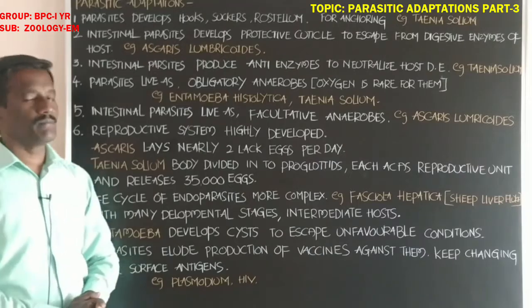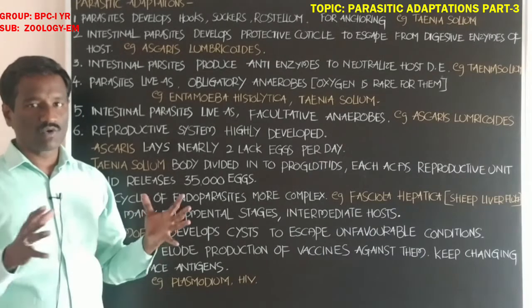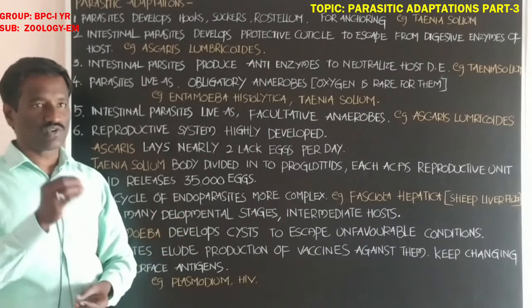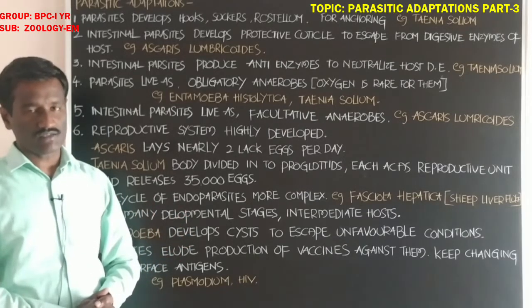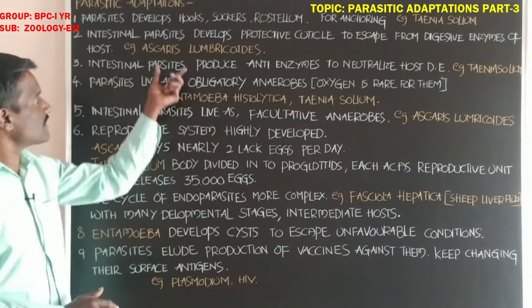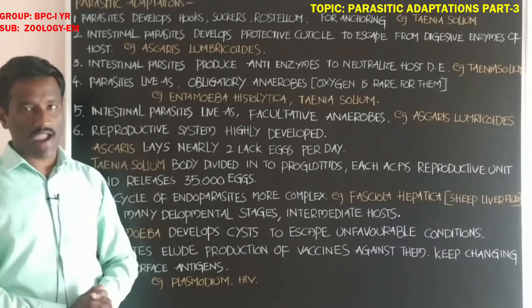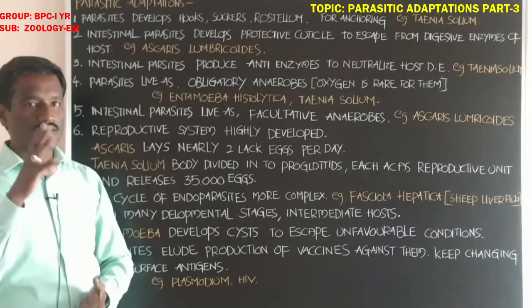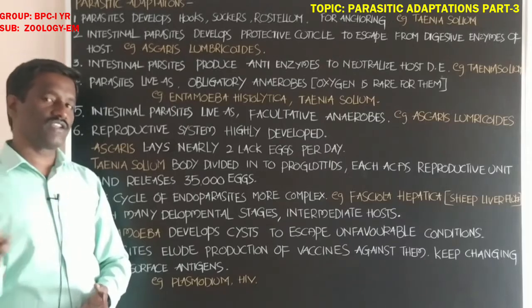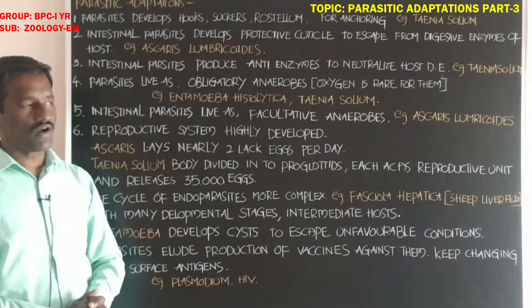Students, generally the host body releases digestive enzymes to digest the food. Ascaris lumbricoides is present in the small intestine of man, and the wall of the small intestine secretes enzymes to digest the food particles.